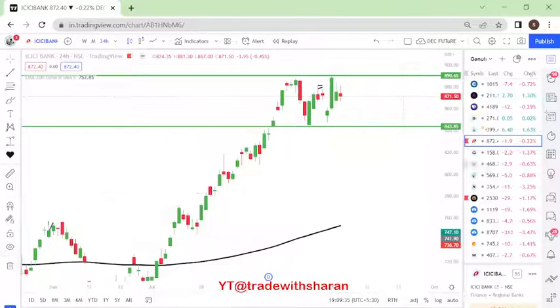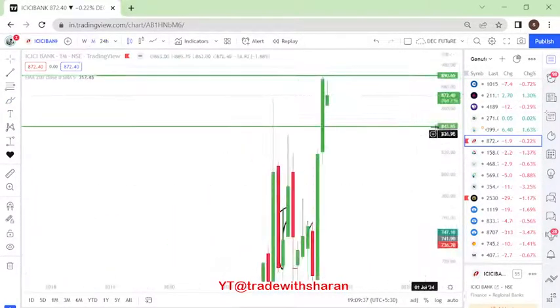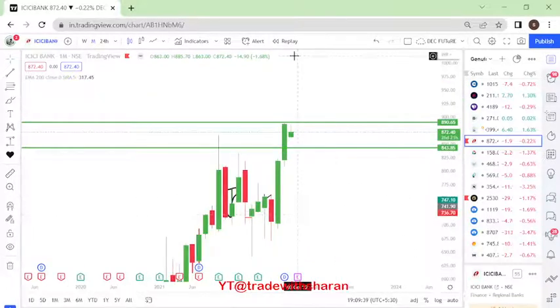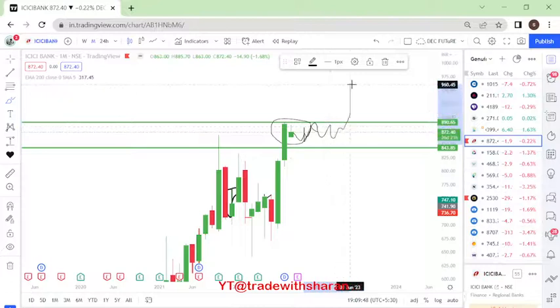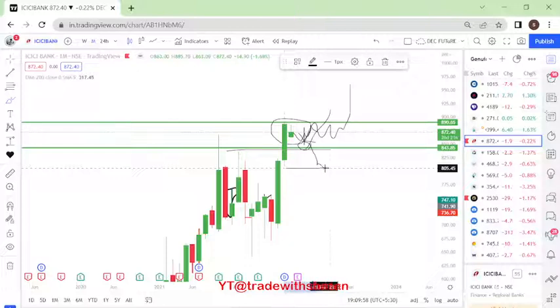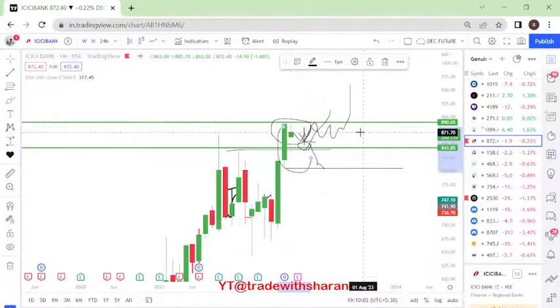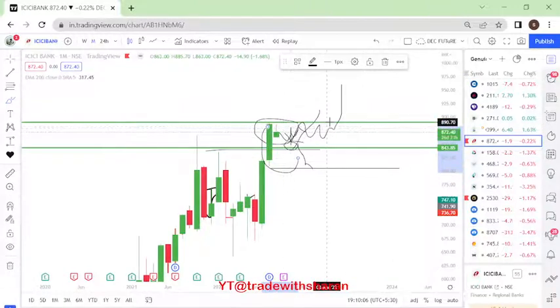We'll also look into weekly charts and monthly charts. Monthly chart suggests that there is an inside candle at the all-time high. Okay, so please remember there is an inside candle formation at all-time high. So it will definitely try to consolidate before it gives us a great move again, right? If it even comes down, this is the level at which we will look forward to adding more stocks. But if it starts breaking this particular 805, then we will avoid it. Right, this is a stock that we will be looking forward to adding in the coming days. ICICI Bank, I am very much interested.